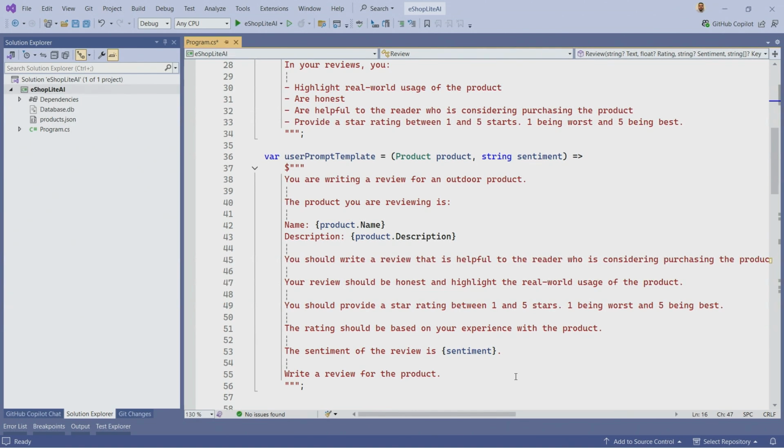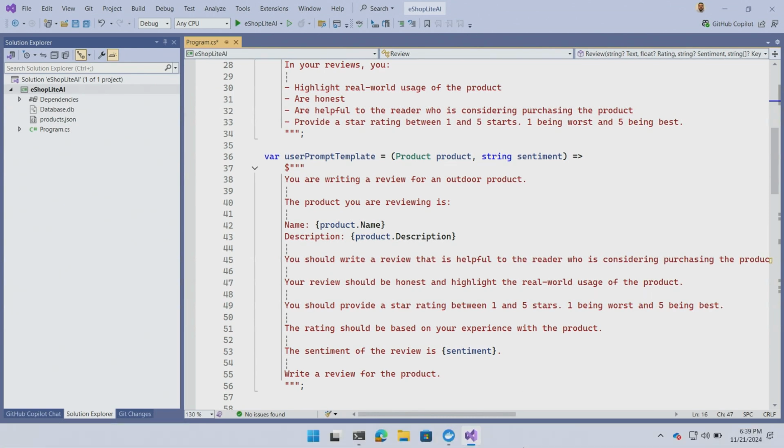Yeah, and that's important. And you know what? That actually stresses that communication and having clarity around this is key. Because if I just said write a review and I didn't give it any sort of guidance, it's going to go do it. But it may not produce the output that you are necessarily looking for. Exactly. So now you have a template. Yeah, now we have a template.